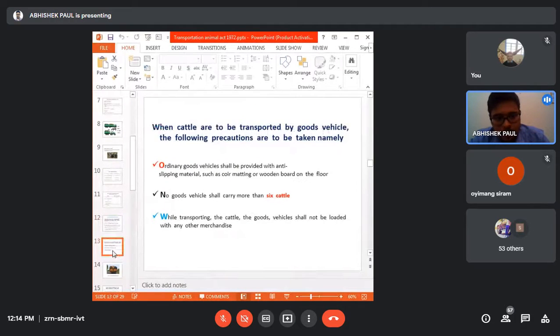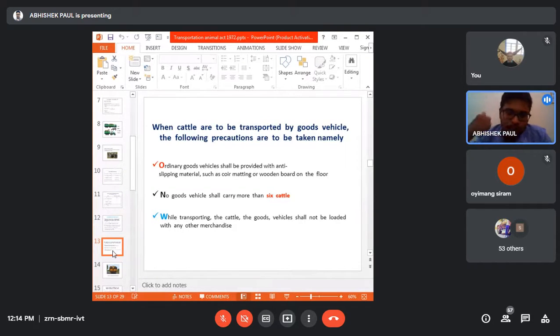So this is about the transportation of animals by goods vehicle. Goods vehicle means different types of trucks and other vehicles. In case of transporting animals by vehicle, you need to remember the number.